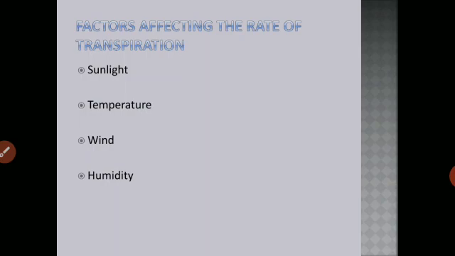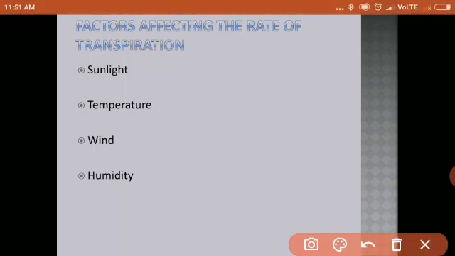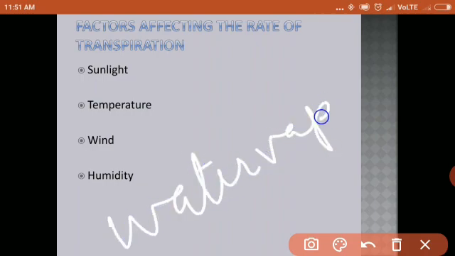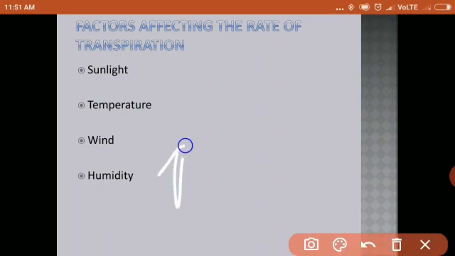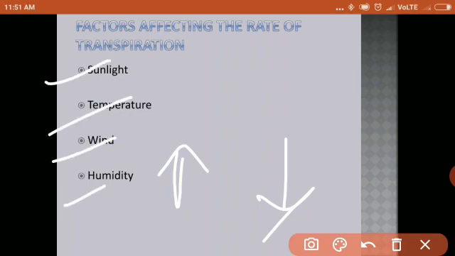What does the plant lose during transpiration? Plants also lose water vapor during transpiration. Now when there is already more water vapor in the air, will the plant lose more water vapor? No, the plant will not be able to lose more water vapor in the air, as the air is already laden with water vapor, and therefore when humidity is more, transpiration is less. Okay, the rate of transpiration reduces. So these are the 4 factors that affect the rate of transpiration.